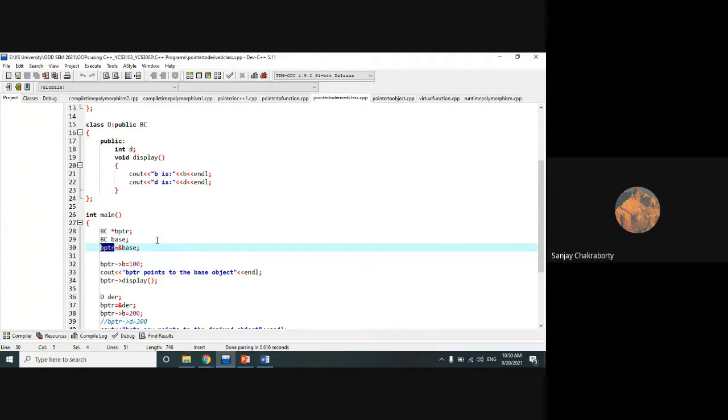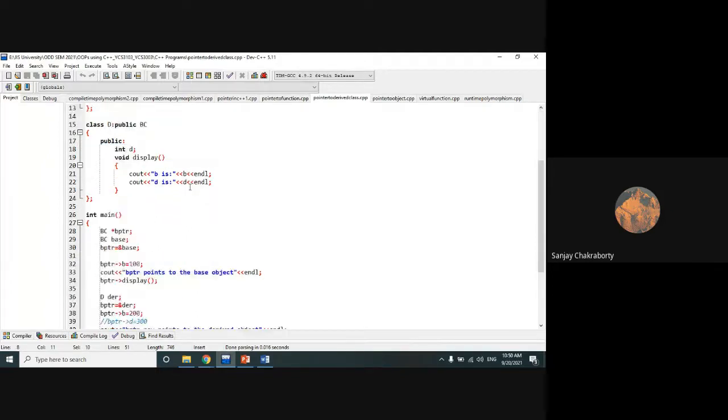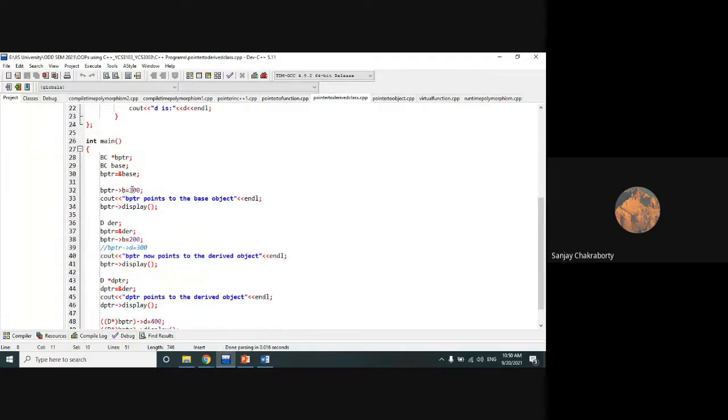So which are the members of this BC class? B and display. So how can it access them? By simply these things. I think this arrow symbol is clear to everyone. So BPTR is a pointer that accesses the variable B with the help of this arrow, BPTR arrow B is equal to 100.